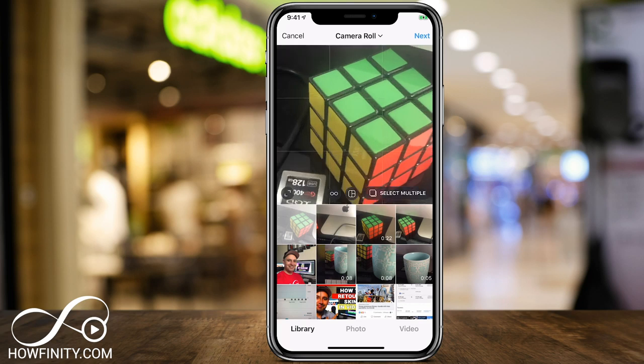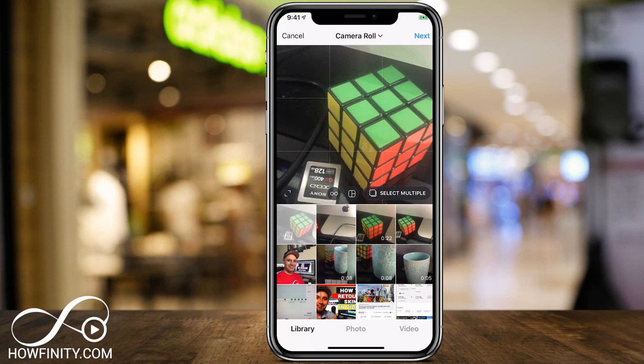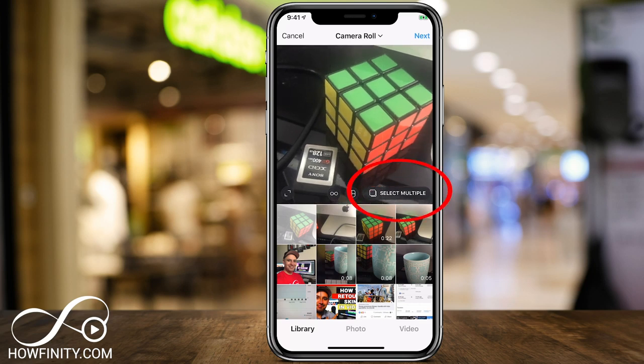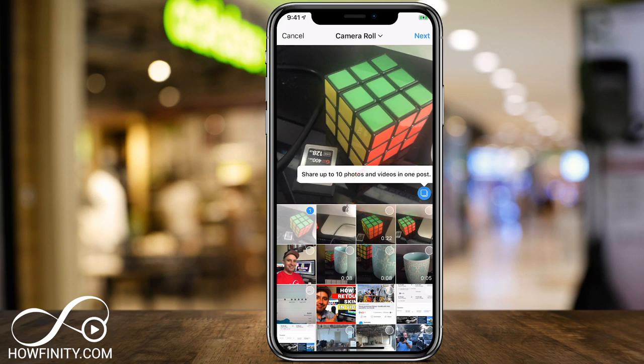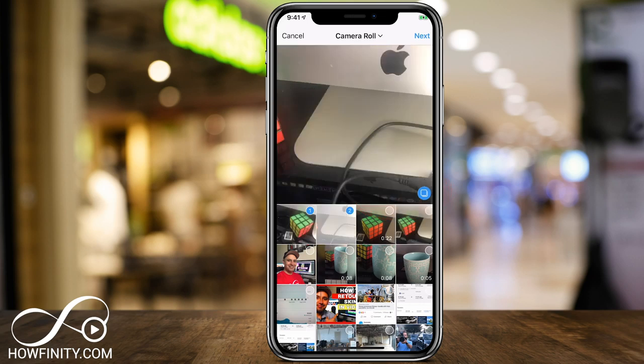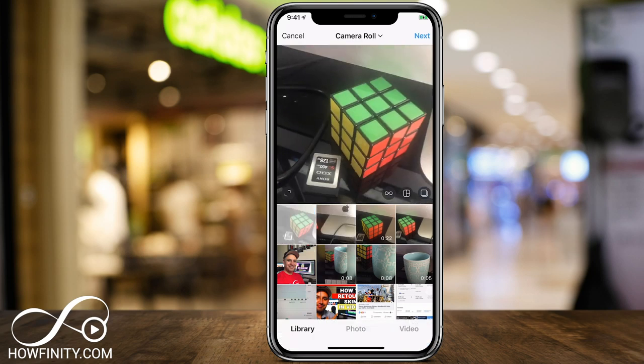And here, if you take your 2 fingers, you could go ahead and resize it. So you do want it to fill the whole screen here. And the cool thing is on this page, you could press select multiple and then you see 1, 2, 3. You could add more pictures if you want to. And when people see this post, they will have to slide through. We're not going to worry about that here. We'll just do the 1 image here.